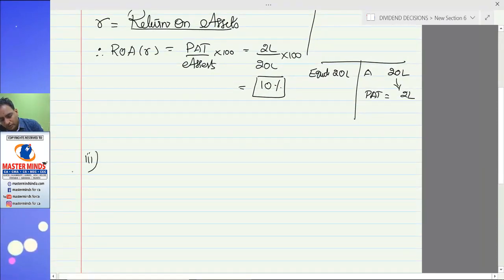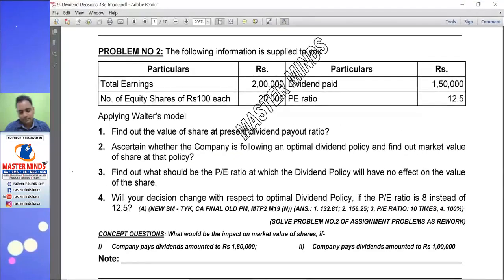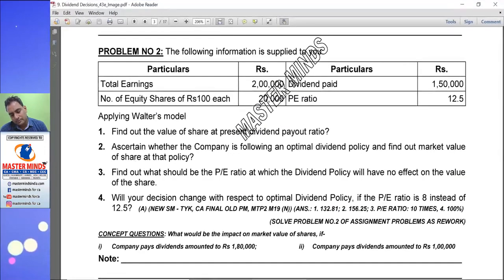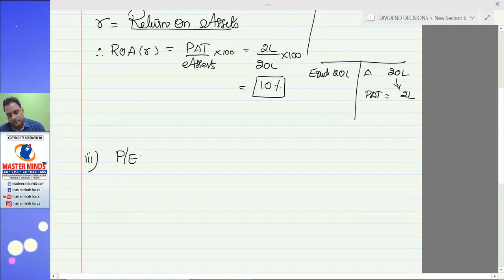Now moving to part number 3. Find out what should be the dividend payout ratio at which the dividend policy will have no effect on the value of share. What would be the price earning ratio at which the dividend policy will have no effect on the value of share? That is the PE ratio.